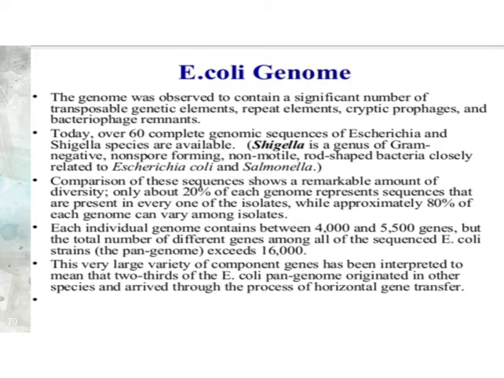In comparison of these sequences, 20% of each genome represents sequence that is common to one isolate, and the other 80% of the genome varies among the isolates. That means they show variation between genomes: 20% represents the single shared genome, but 80% of the genome shows variation.